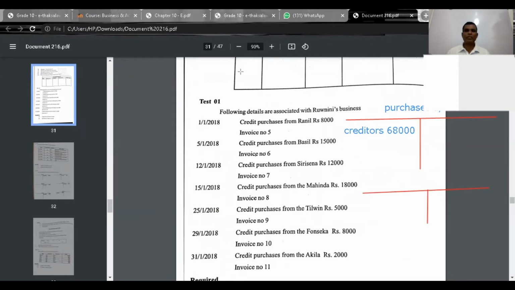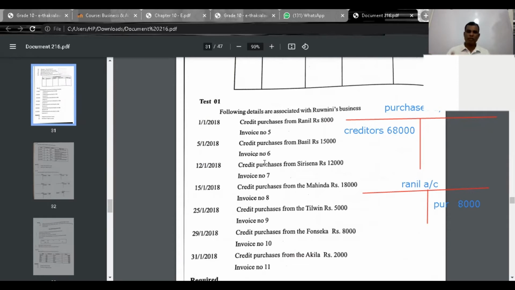Then Ranil's account credited as purchases. You can write it as purchases. How much? That is 8,000. In this manner, purchases account debit, Ranil's account credit. Purchases account debit, Basil's account credit, how much? 15,000. Purchases account debit, Sirisena's account credit, how much? 8,000. In the end, you can balance off the accounts.